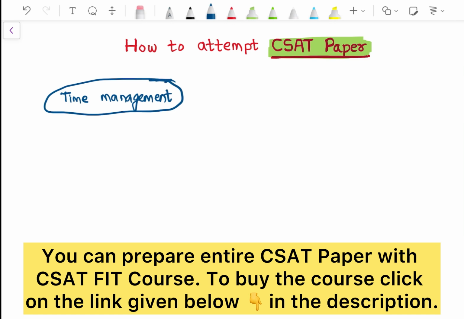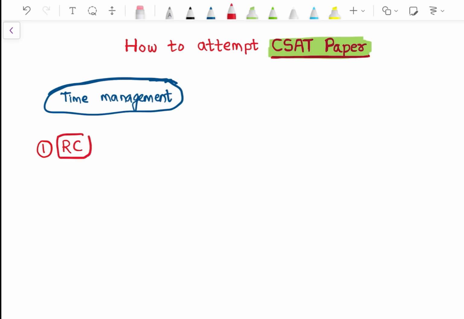Knowing concepts is one thing, and doing the questions in the examination hall in constrained time is another thing. So we need to master time management and have a specific plan for the CSAT paper. The first thing you can do is, as soon as you receive the question paper, start with reading comprehension.